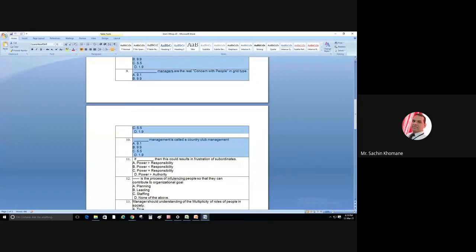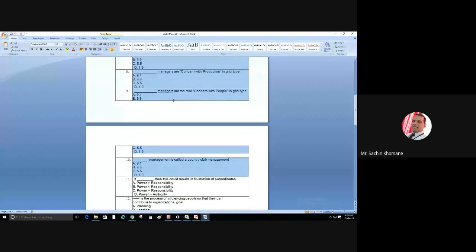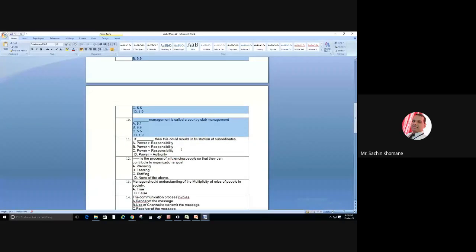I am not going to explain these MCQs. Just look at the diagram and understand which managerial style it is, or which kind of manager it is: 9.1, 9.9, 5.5. By looking at that chart, you can definitely answer all the questions. We already discussed it in the previous regular lecture.